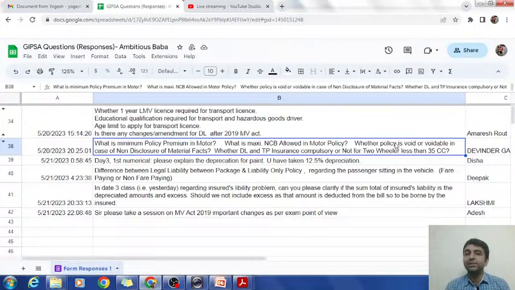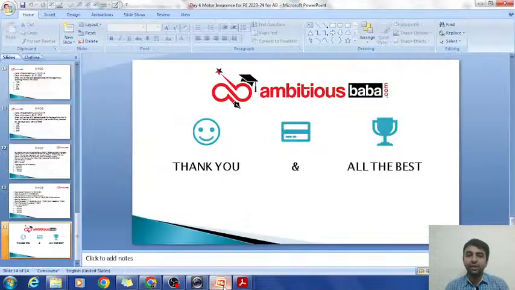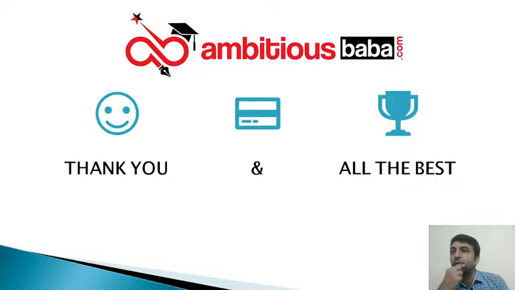So let us see the chat box if any question is left unanswered. CMVR PDF in the Telegram group: okay, I will share. If any vehicle meets with an accident within 3 months of purchase and the policy is without ND cover, will plastic parts have 50% depreciation as well? Yes.